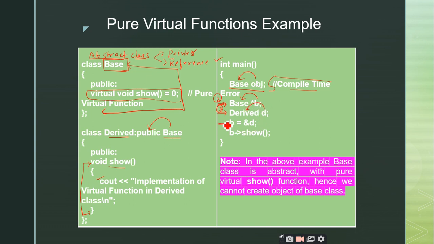Now what is this one? What is the concept that is there inside this one? Upcasting. I am storing the address of the derived class inside the pointer of the base class. This is called upcasting. So from the starting point onwards, we keep saying that abstract classes are used to implement the upcasting concept. Now look at this statement, b arrow show. Why do I use this arrow operator here?